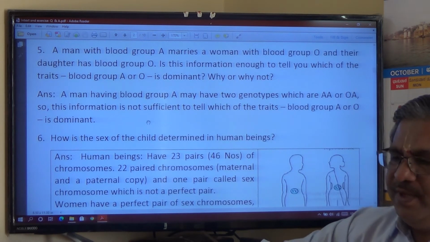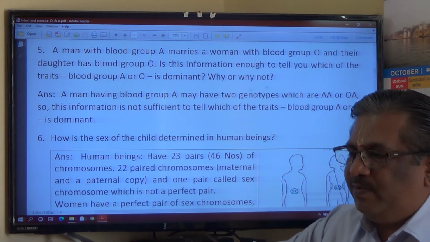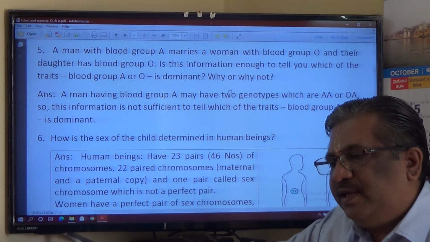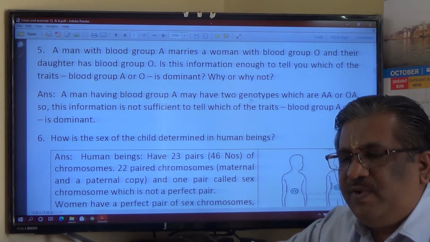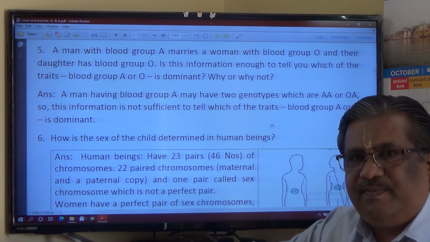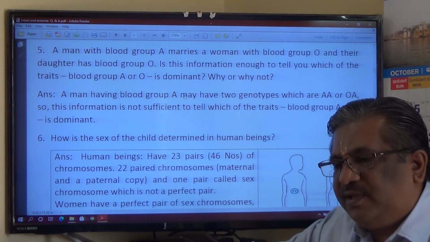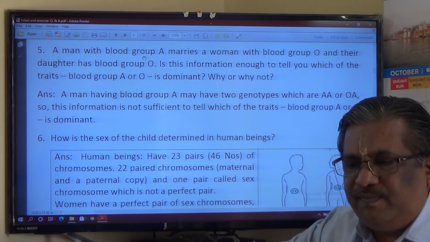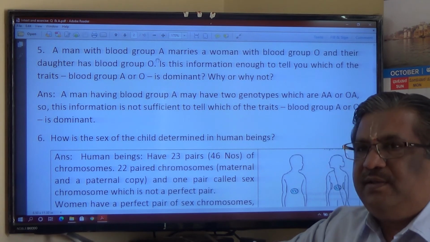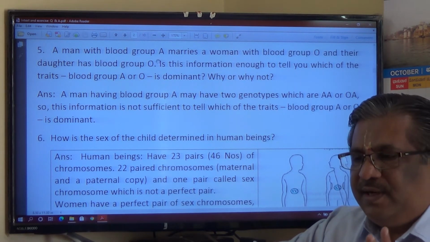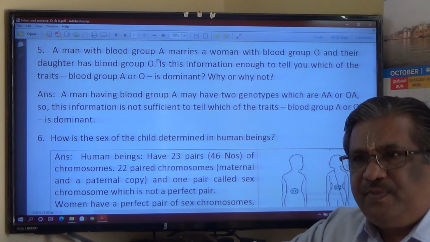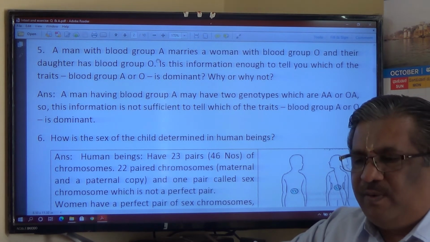Next, a man with blood group A marries a woman with blood group O, and their daughter has blood group O. Is this information enough to tell you which of the traits, blood group A or O, is dominant? Why or why not? See, one important thing is, here we do not know for blood group A, there are 2 alleles. The alleles have not been given over here. Whether those are homozygous or heterozygous alleles, we do not know.